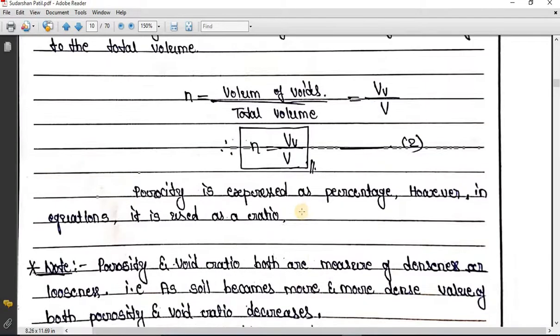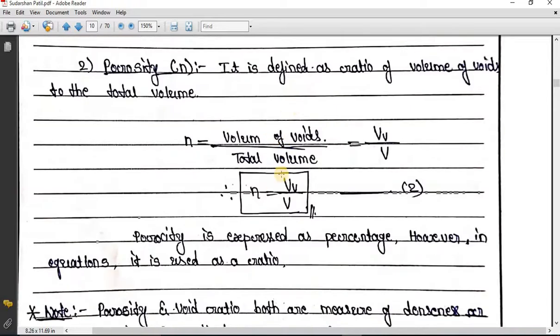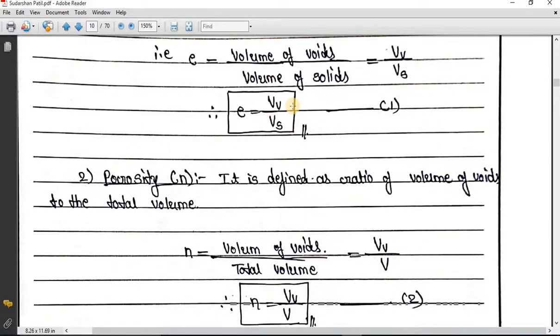So how they are inversely proportional, I will tell you. Remember, if denseness increases, voids will decrease. If voids will decrease, volume of voids will decrease. So as numerator is decreasing, both void ratio and porosity will decrease. So denseness increases, volume of voids decreases. That is why void ratio and porosity decreases.